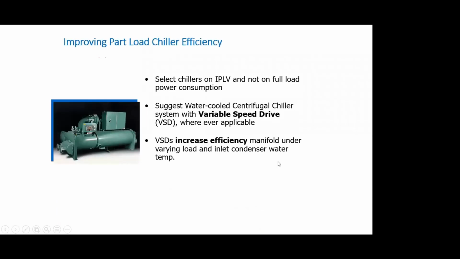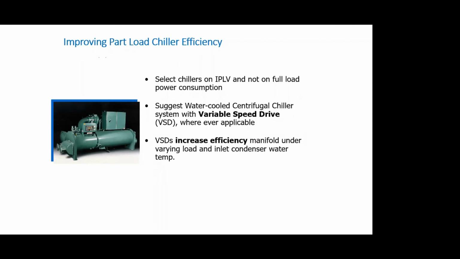So how do we improve the efficiency of a chilling machine? Typically, variable speed drive is a very common way of increasing efficiency of large air conditioning chillers, because a variable speed driven machine, whether it's a centrifugal chiller or a pump or a fan, follows what is called the fan law, where the power consumption reduces in cubic proportion of speed.